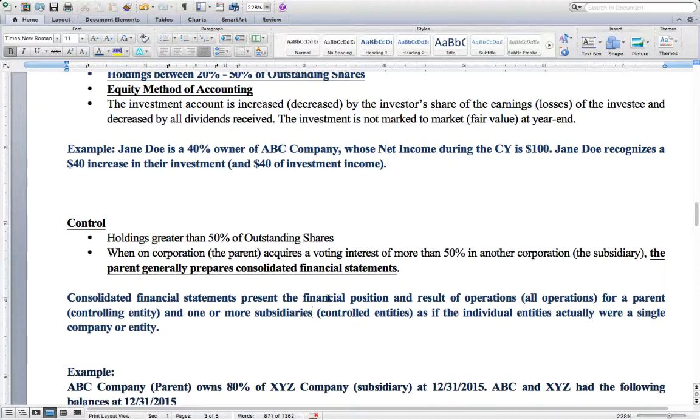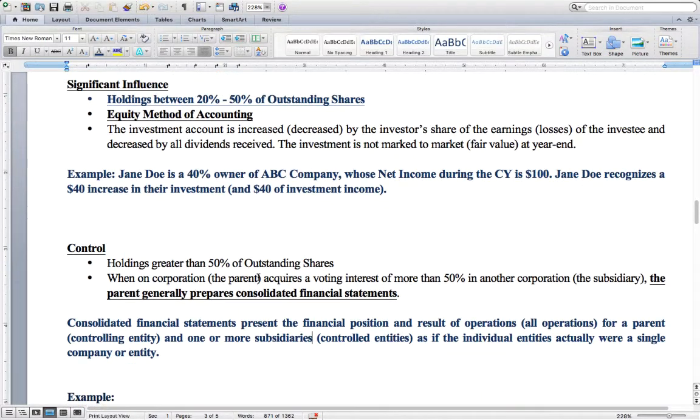So if I had 3 subsidiaries that I had control over, at the end of the year, I would take all of their balances in those 3 entities and combine them with my own to present one financial statement. And we will go through an example here to show you how this makes sense.